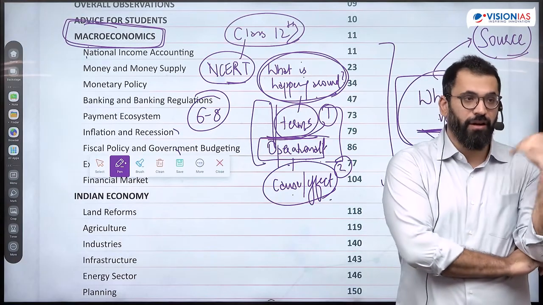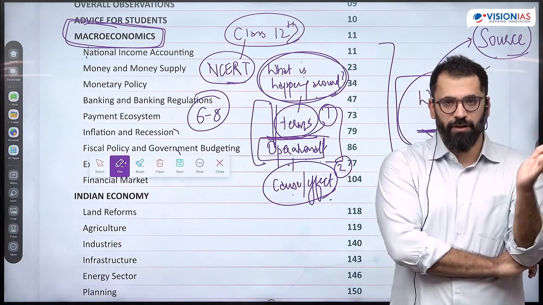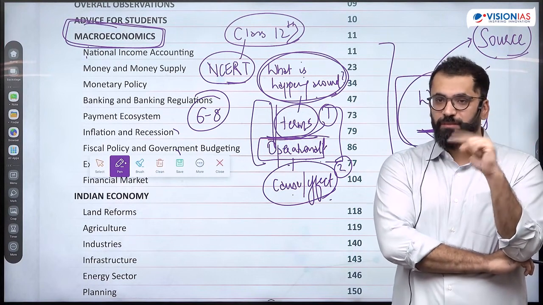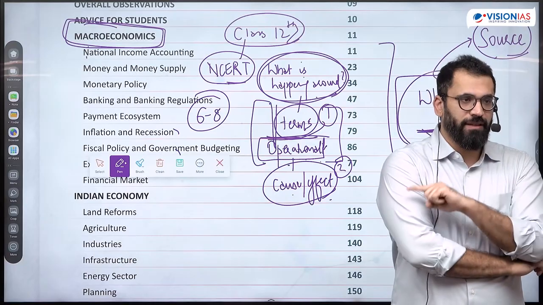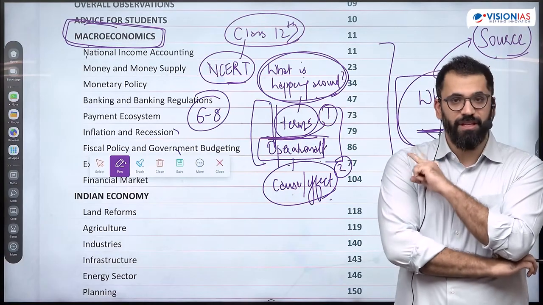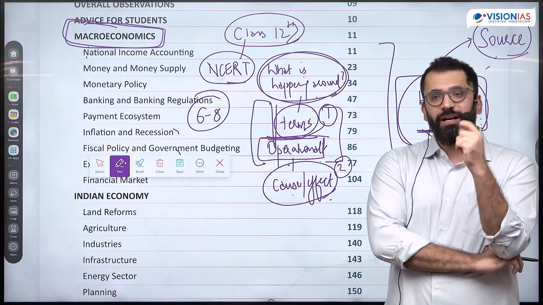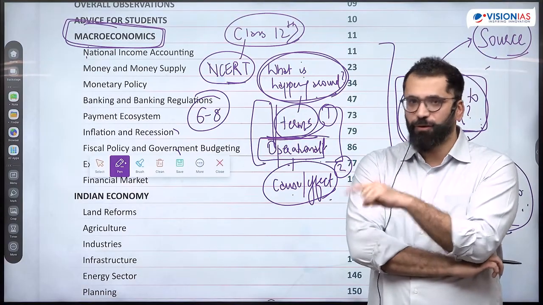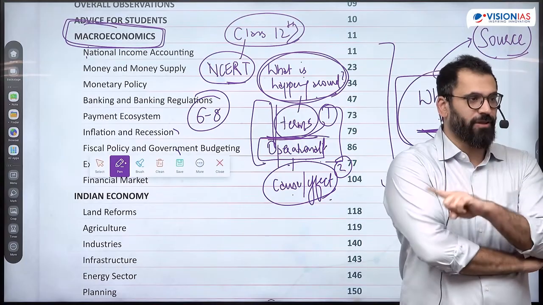You don't have to learn anything. A lot of sections in the prelims, different subjects have a factual portion, which is the learning part, which becomes difficult because you have to learn too many things at the same time. This becomes the easy area to score on, because once you understand 1 plus 2 is 3, you don't have to again and again know 1 plus 2 is 3. Once you understand it one time, your question will get solved.